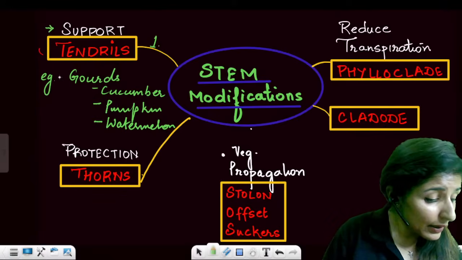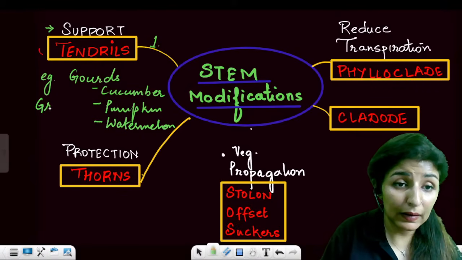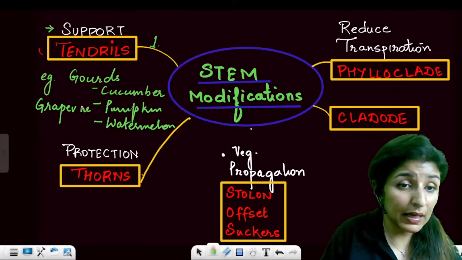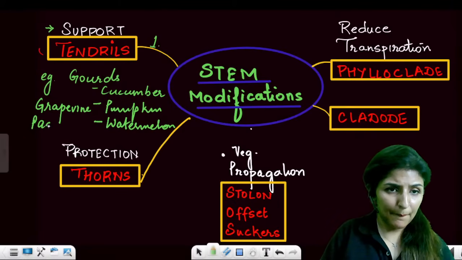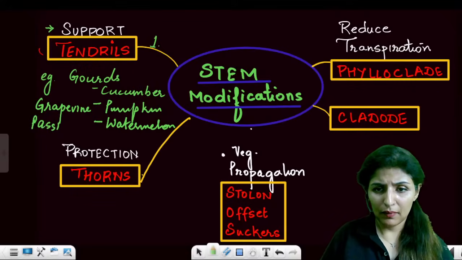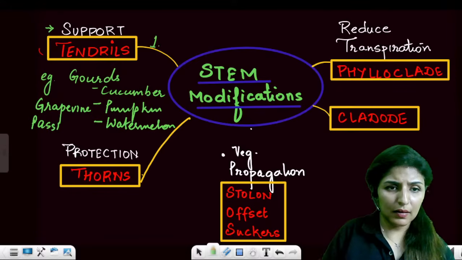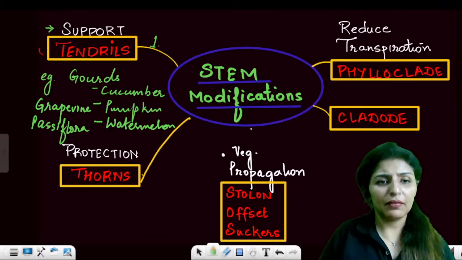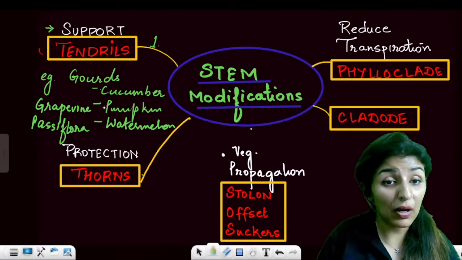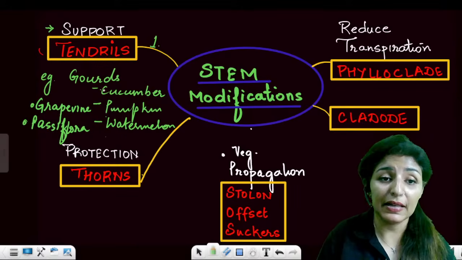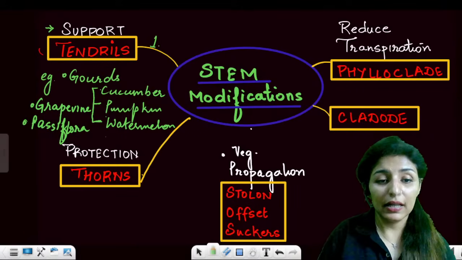Right? Then another example is grapevine. And then we have passiflora. Just a second, guys. Passiflora. So these are the examples of all the plants having stem tendrils. So you have to remember cucumber, pumpkin, watermelon, grapevine, and passiflora. All these are collectively known as gourds, right?